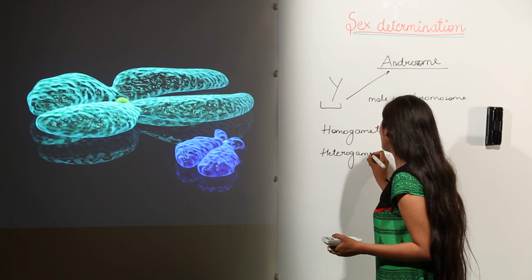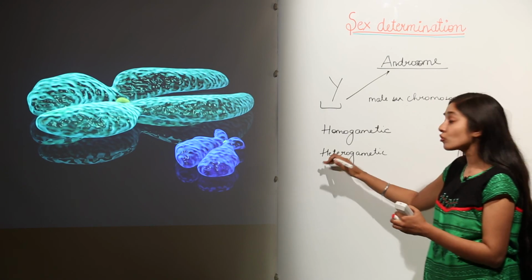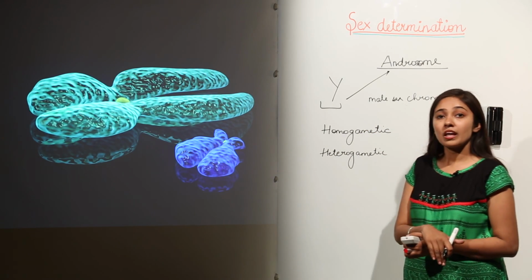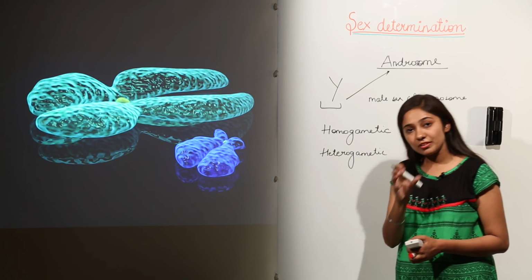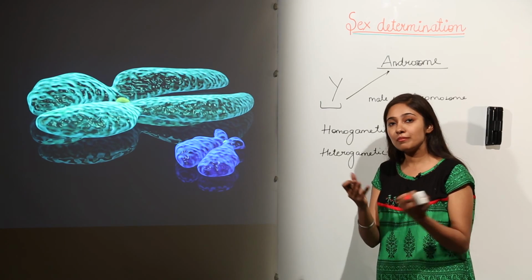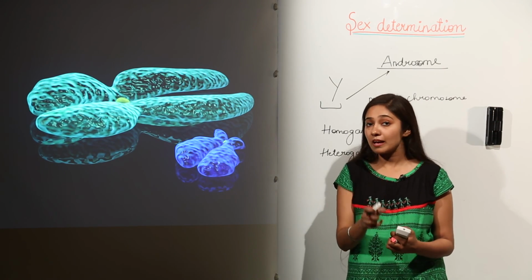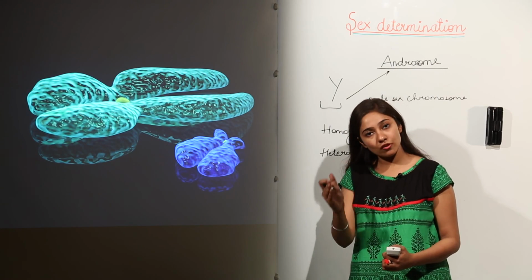Now, here also you can make out what the word homo means, same, and hetero means, different. So, what is homogametic and what is heterogametic? Homogametic means, when we talk about the gametes, if we talk about female gametes, you all know that gametes are haploid cells. Why haploid? Because they have half the number of chromosomes, H for haploid, H for half.